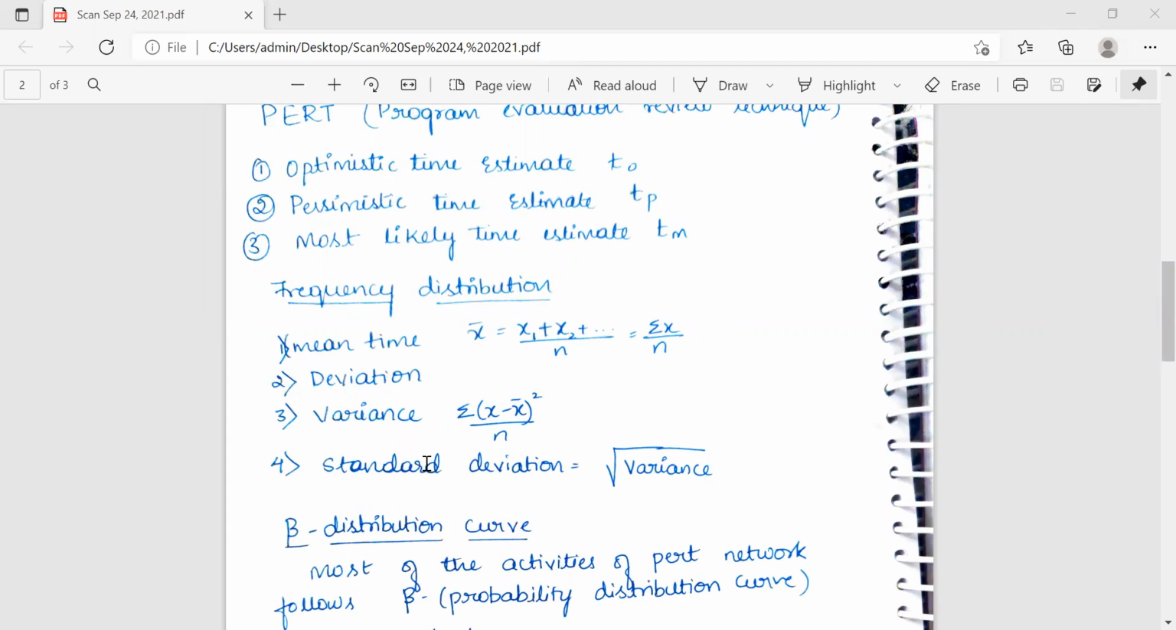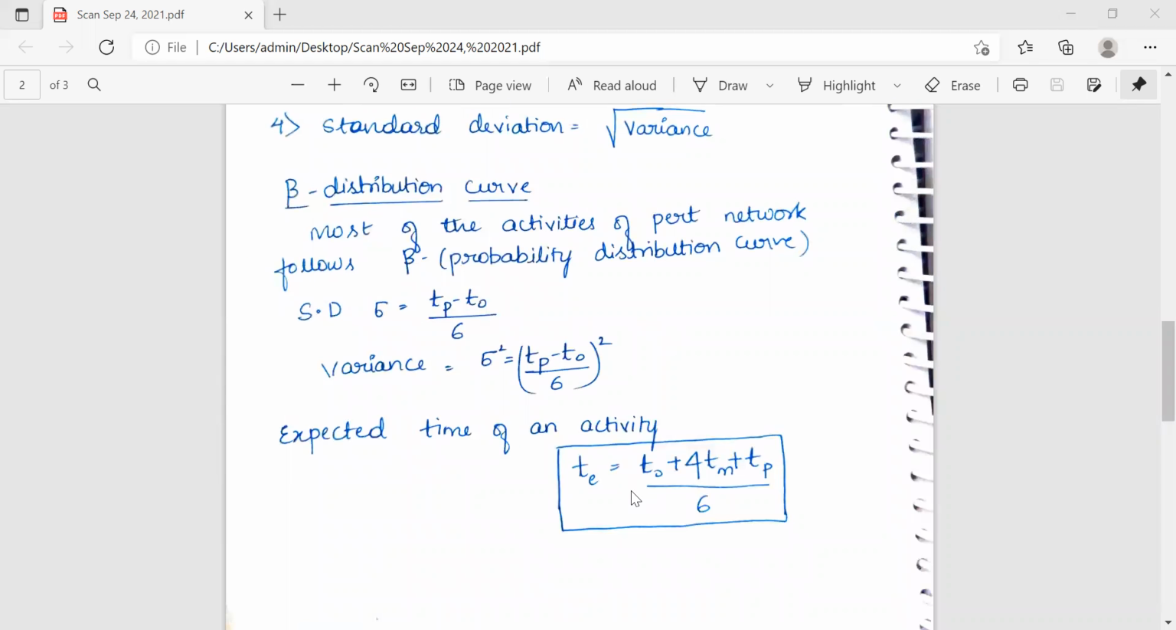There are formulas. Mean time, it's always the algebraic sum. Deviation is nothing but the difference between the time under consideration and the mean time. Variance is nothing but the sigma of (x minus x bar) whole square divided by n. So standard deviation is the root of variance. This is about the frequency distribution curve.